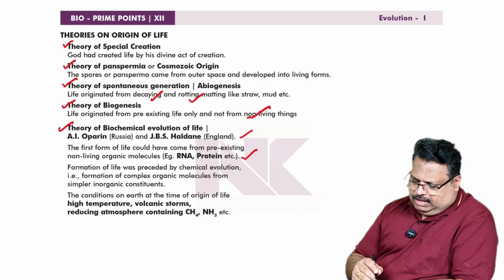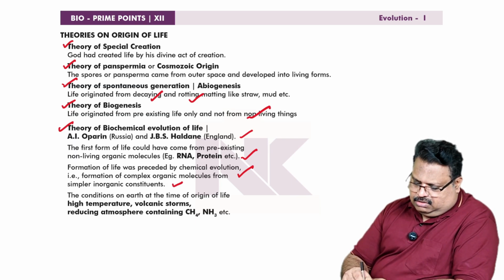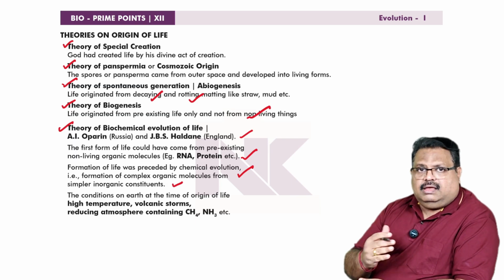The formation of life was preceded by chemical evolution. That means formation of complex organic molecules from similar inorganic constituents. That is called chemical evolution.